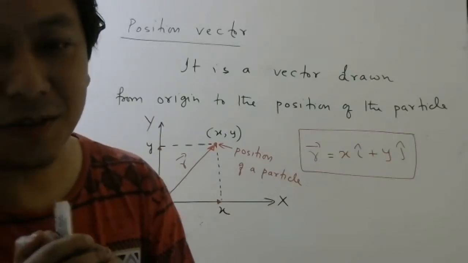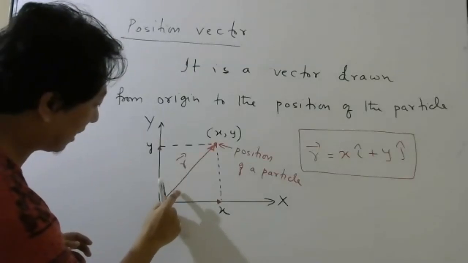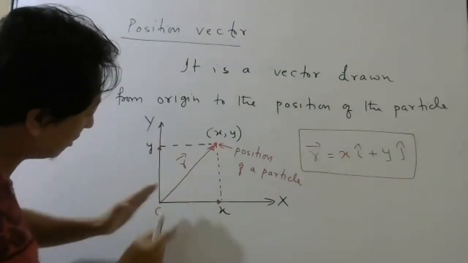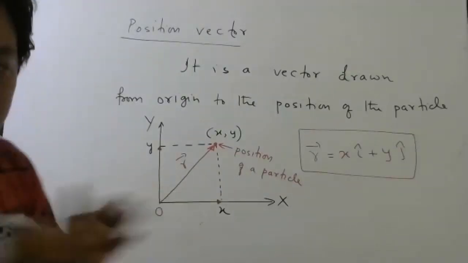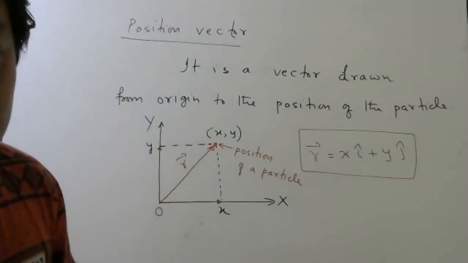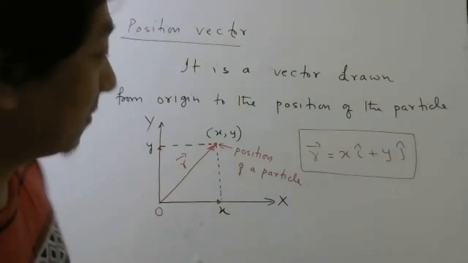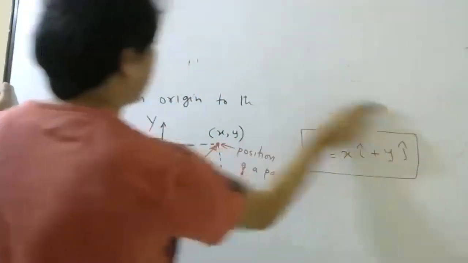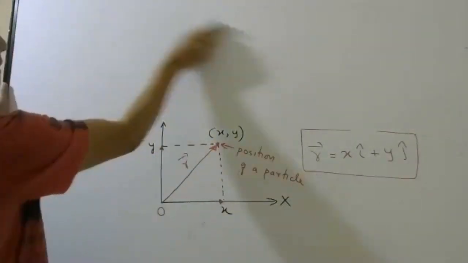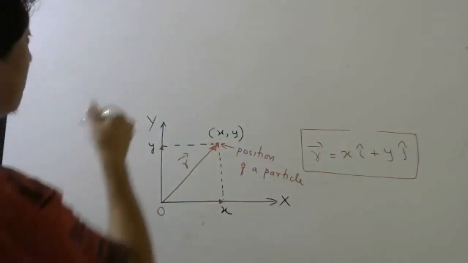Direction you know, na? If you know this angle, you will know the direction also. Not direction actually, concept I'm saying. Yeah, you should know about displacement. So the next thing we want to study is displacement.